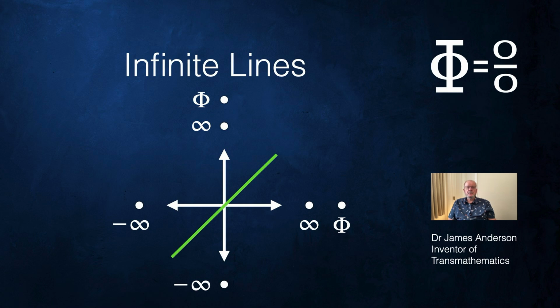Now, in transreal arithmetic, there is a greatest number, infinity. There's a greatest number, minus infinity. I've shown these as red dots, and so a line will stop at plus infinity and minus infinity. And that raises a question for rotation.